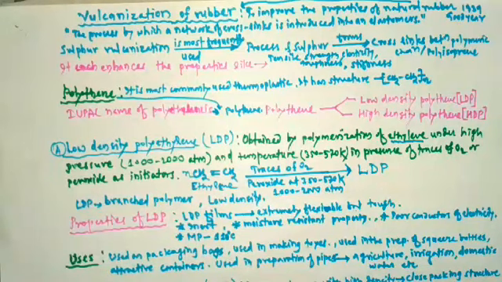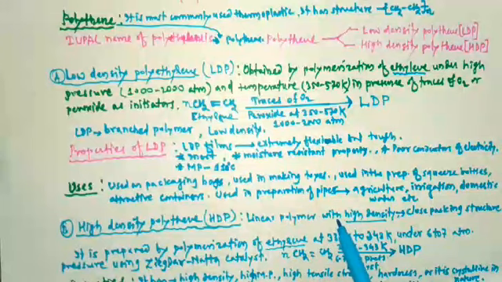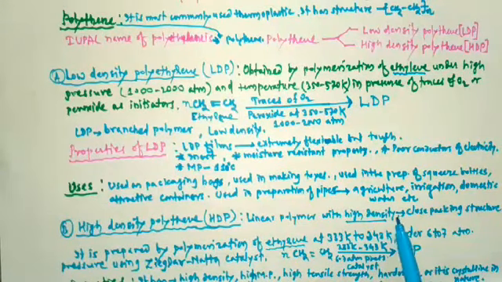Then the next polythene was high density polythene. High density polythene is a linear polymer. That's why it has high density, because here there is a closed packing structure.